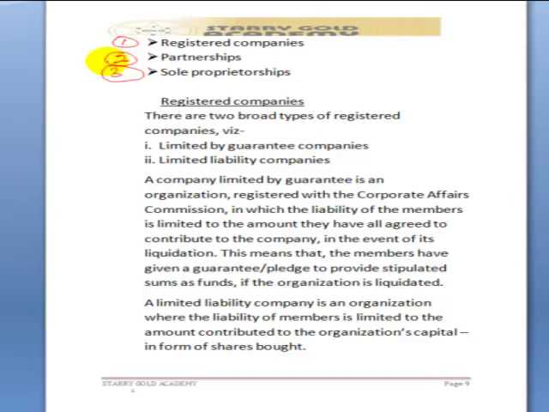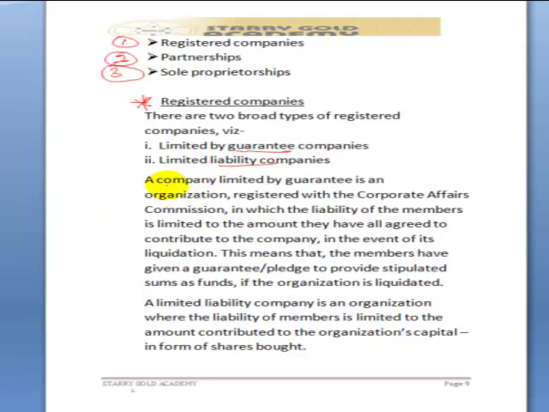The first one, registered companies. There are two broad types of registered companies. The first one is limited by guarantee companies. Second one is limited liability companies. Let's take their definition.